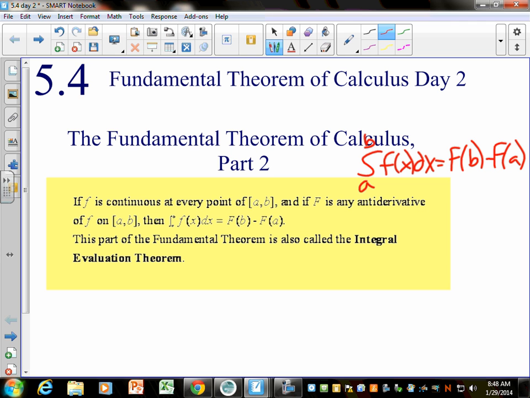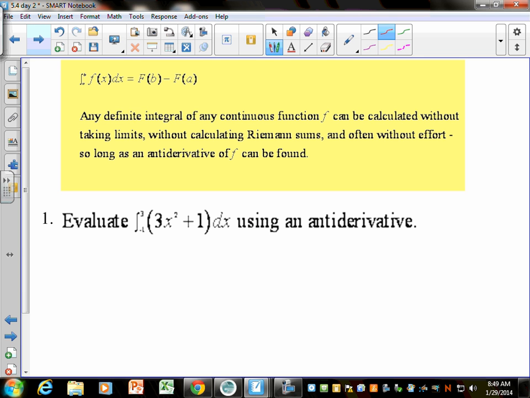So I always call this the fundamental theorem of calculus. There are many times we'll be looking at AP questions, and I'll say use FTC here, because I call this the fundamental theorem of calculus. But it also is called the integral evaluation theorem. No one knows that. And again, this is just telling you what it means.